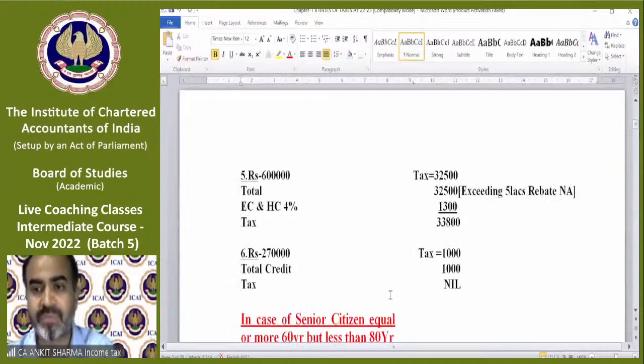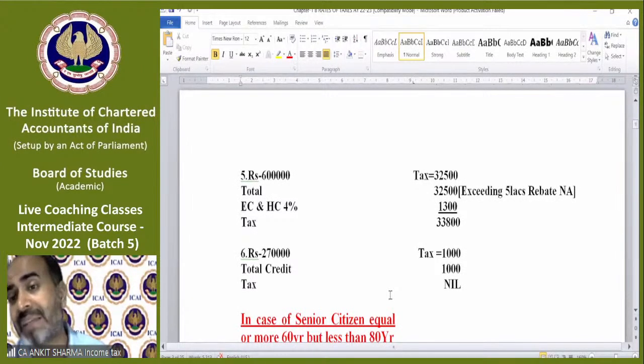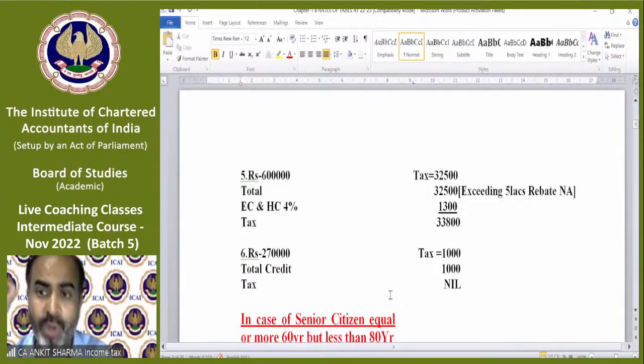Okay. If your income is 6 lakh, now no rebate will be applicable because income exceeds 5 lakh rupees. If income is 6 lakh, your tax will come to 32,500. Total will be 32,500 because it exceeds 5 lakhs, so no rebate. In this case, cess will be applicable. Education cess and health cess is 4%. That will be applicable on 32,500 at 4%. Total tax will be 33,800.